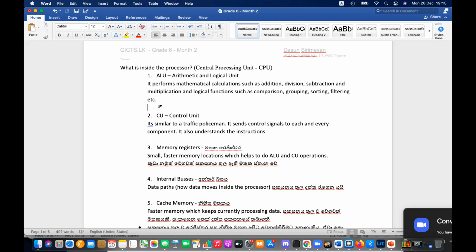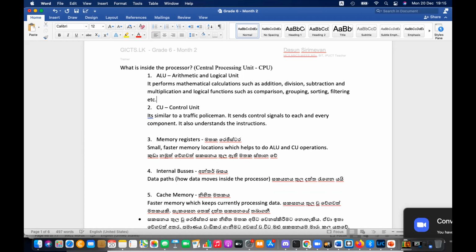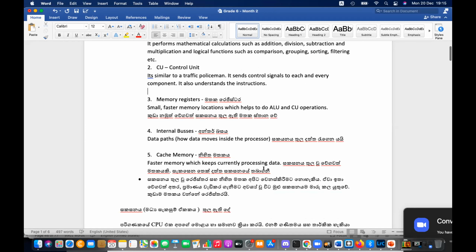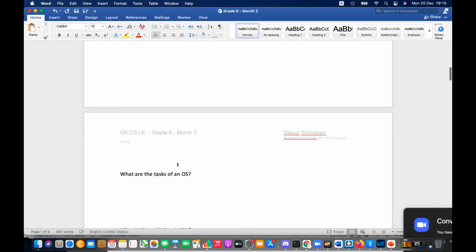Can you remember which part of our body is similar to the central processing unit, Pute? Yes, it is the brain, correct. The brain is similar to the central processing unit.